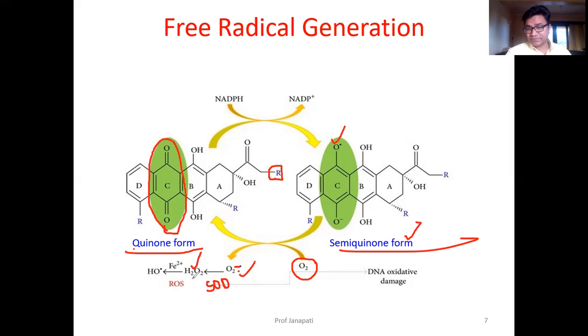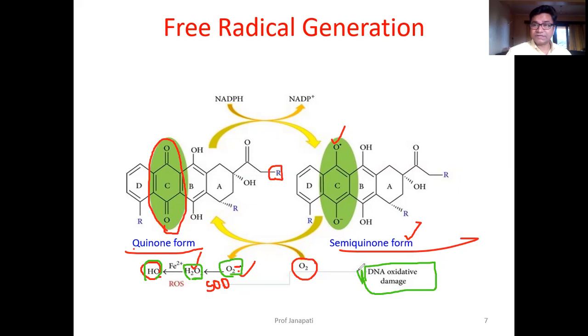Now this hydrogen peroxide will react with the ferrous form of iron and convert to hydroxyl free radical. Hydroxyl radical, hydrogen peroxide, and superoxide are all free radicals. These free radicals will damage the DNA molecule.